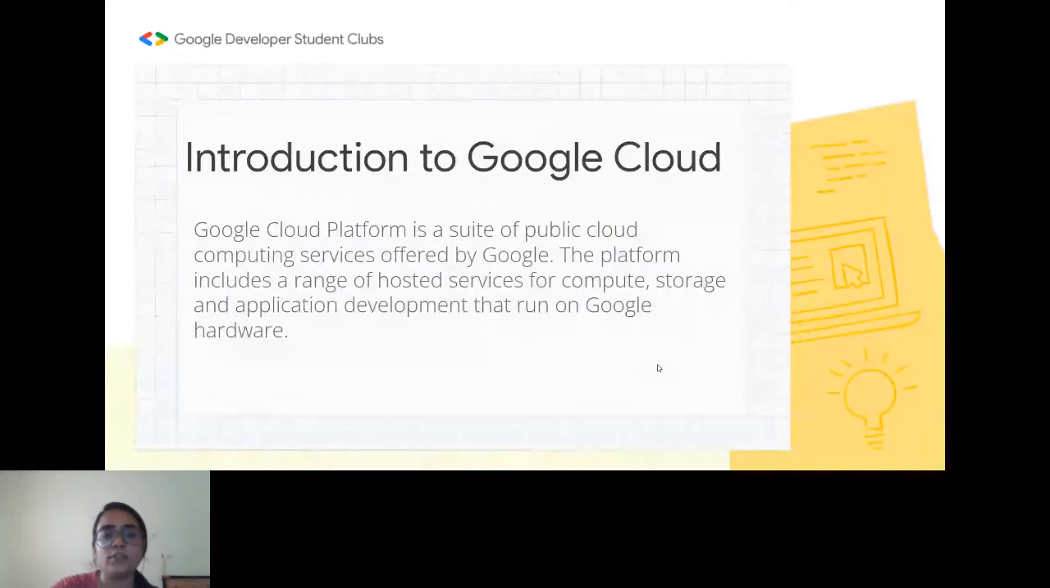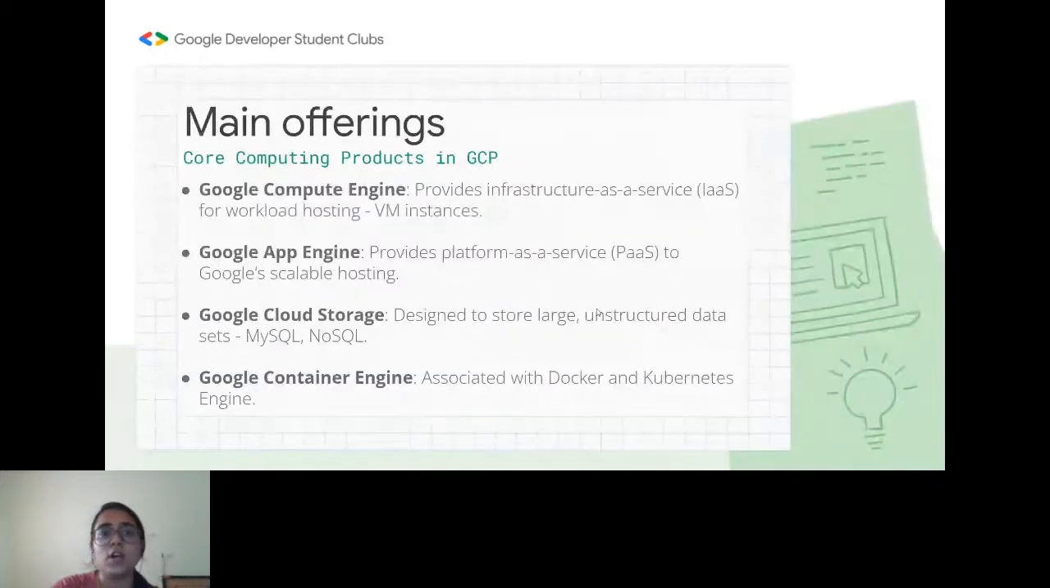These are the main offerings given by the GCP platform. We have the Google Compute Engine, which is IaaS based, and if you have started your quick labs, you must have gone through the machine instances and all that, right? These come under the Google Compute Engine, and it helps us to manage our workload hosting. Next we have the Google App Engine. This is a PaaS based platform, which again enables us to access Google's scalable hosting.